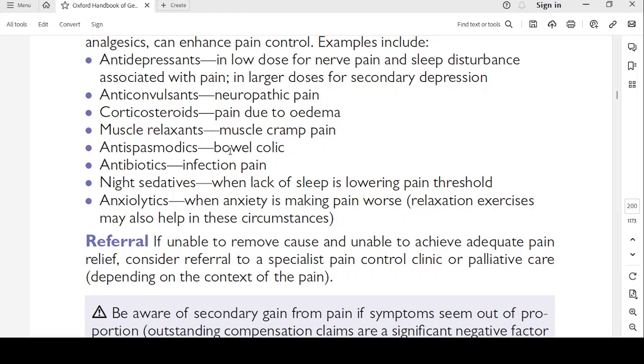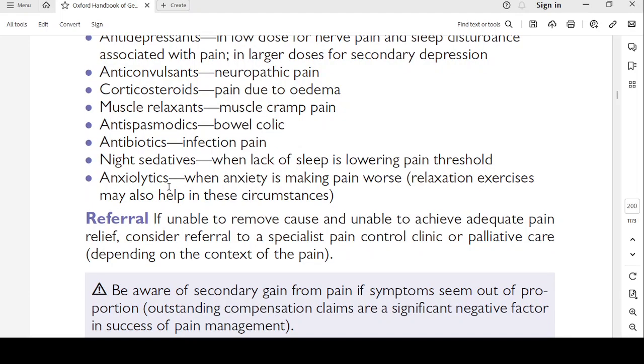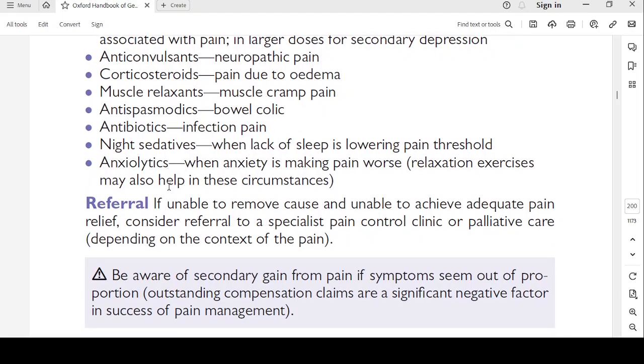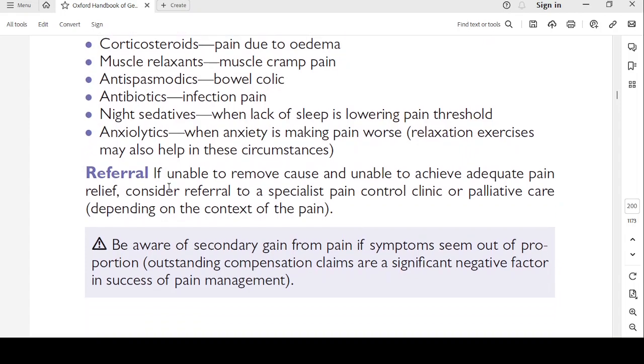Antispasmodics, bowel colic. Antibiotics, infection pain. Night sedatives when lack of sleep is lowering the pain threshold. Anxiolytics, when anxiety is making pain worse; relaxation exercises may also help in these circumstances. Referral: if unable to remove the cause or unable to achieve adequate pain relief, consider referral to a specialist pain control clinic or palliative care depending on the context of the pain.